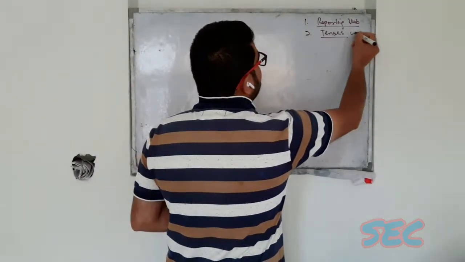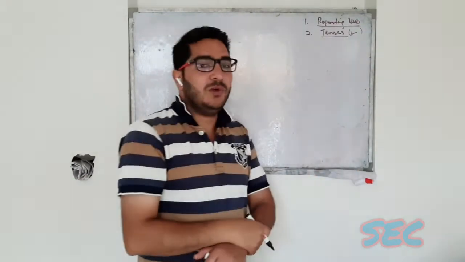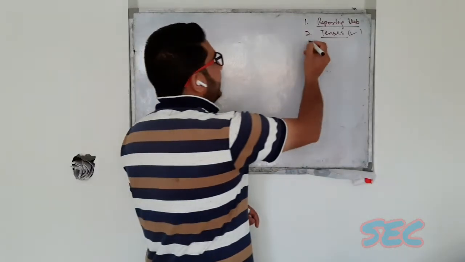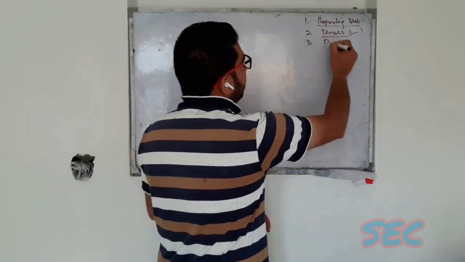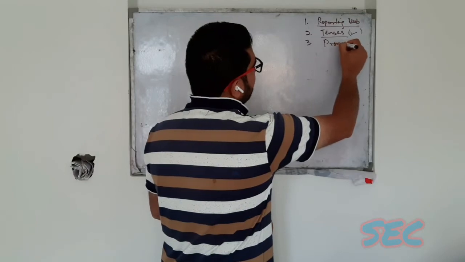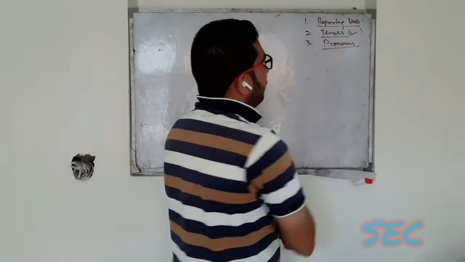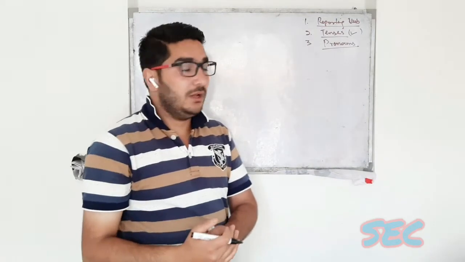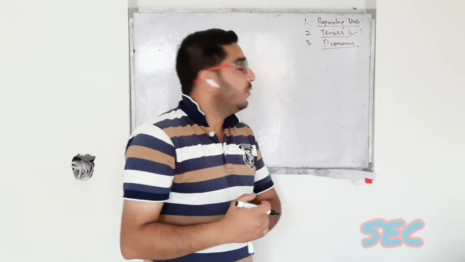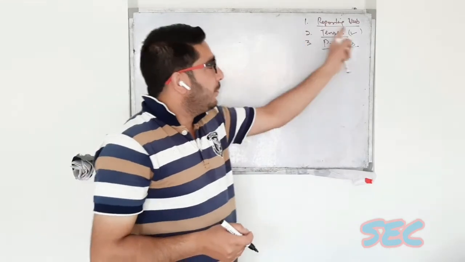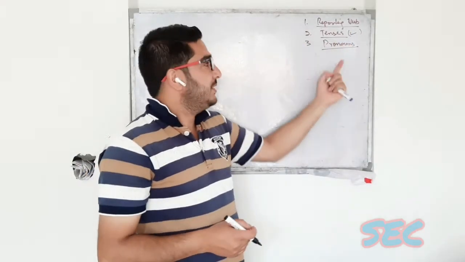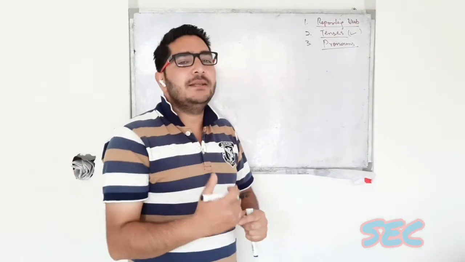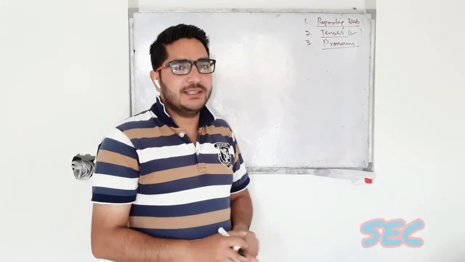Then we did the exceptions where tenses are not changed, and then we discussed the third rule, that is the rule of pronouns, or personal pronouns, if we can say more precisely. So reporting verb, tenses, and pronouns: these three rules we have discussed till now.